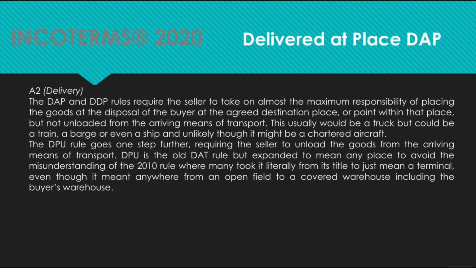Here we mention DAP, DDP, DPU, and DAT. In DAP, as we are discussing now, the merchandise will be delivered on truck, ready to be unloaded, and the customs affairs in the country of destination is on the buyer. DDP, meaning delivery duty paid, requires the seller to do the customs affairs in the country of destination. DPU is the same as DAP, but with one difference, and that is the unloading at the delivery point. In DPU, the merchandise must be unloaded and the unloading is on the seller.